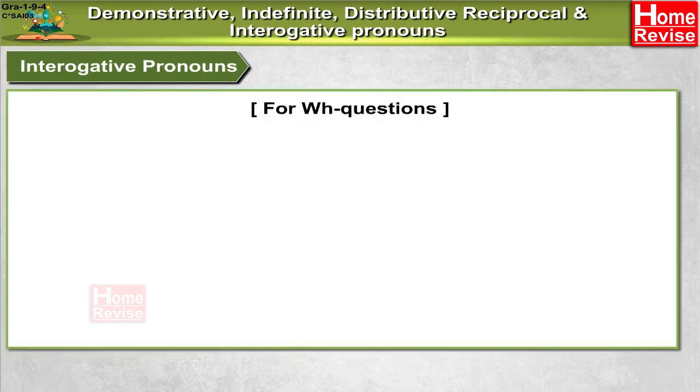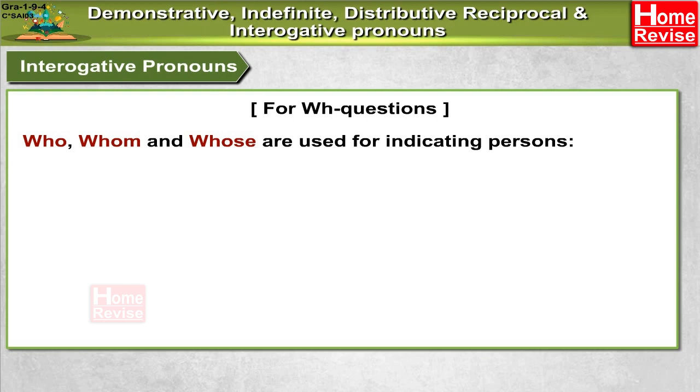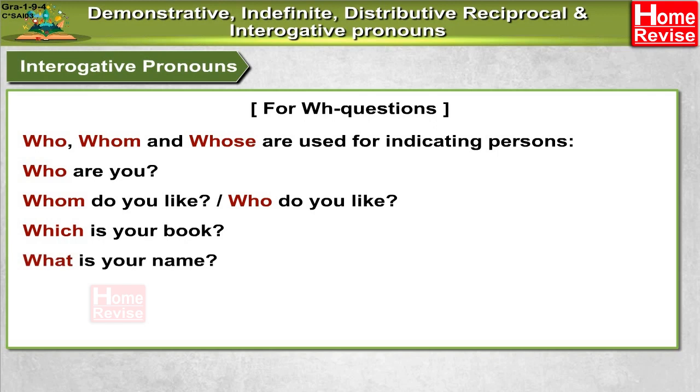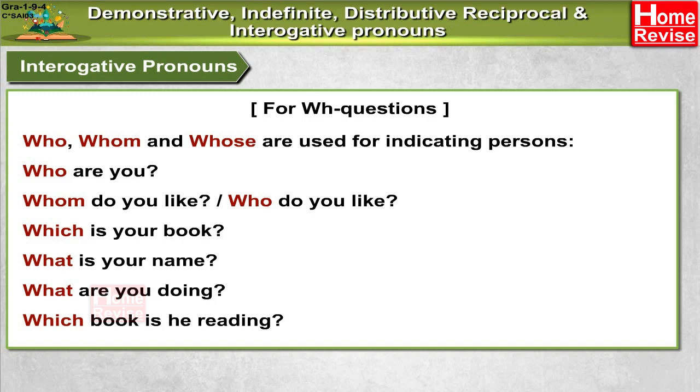Interrogative pronouns. For WH questions. Who, whom, and whose are used for indicating persons. Who are you? Whom do you like? Or who do you like? Which is your book? What is your name? What are you doing? Which book is he reading?